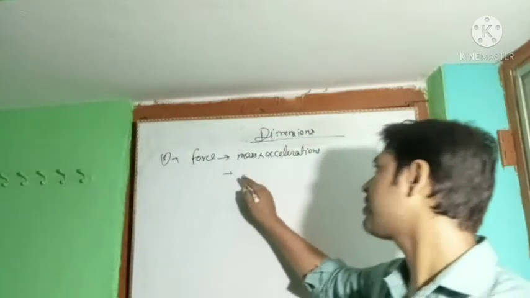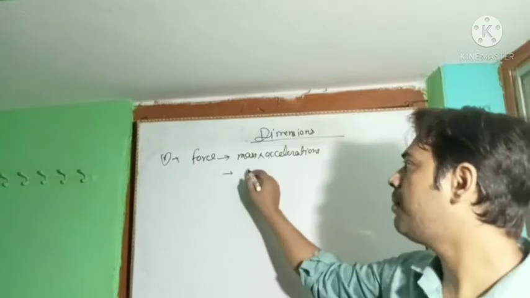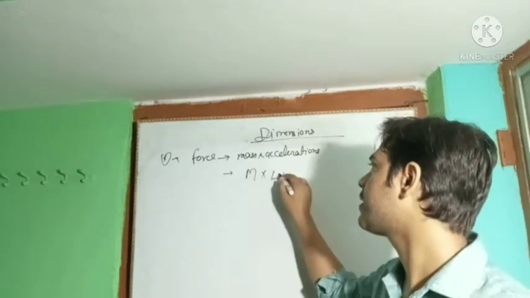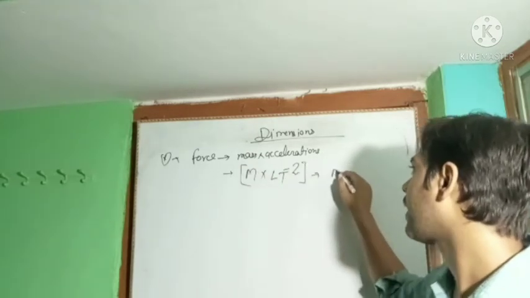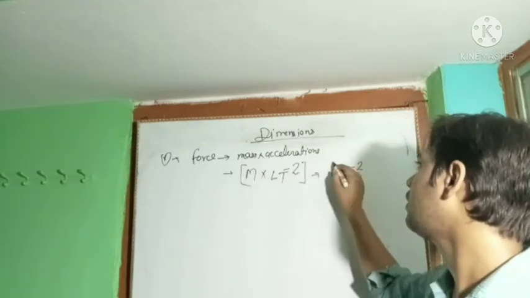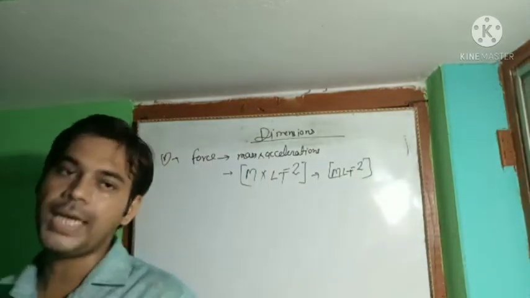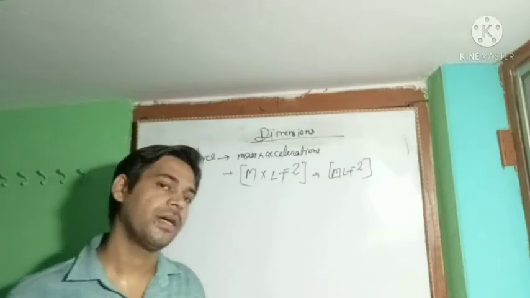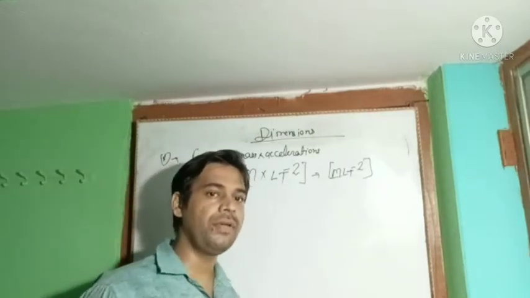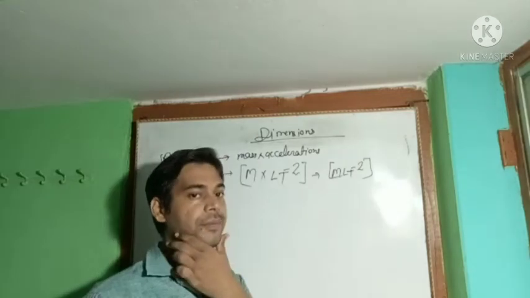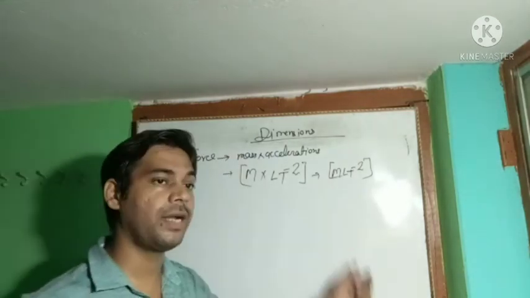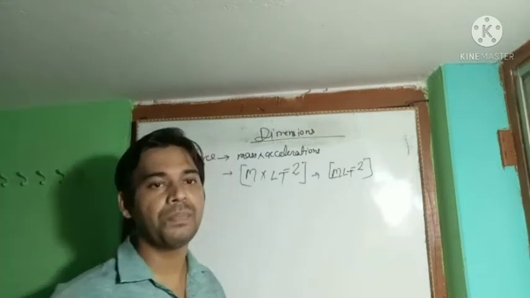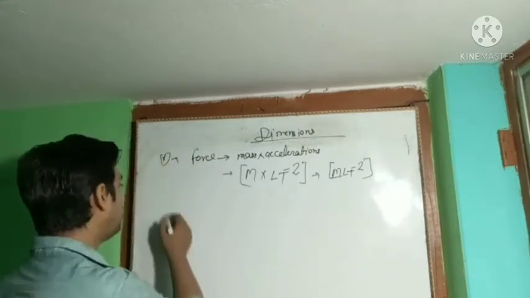So force is mass into acceleration. Mass is represented as M and acceleration is LT to the power minus 2. It gives MLT to the power minus 2. This is the dimension of the force, and it is very important for 11th as well as 12th. So you must remember the dimension of the force. On the basis of it you can find many dimensions if you practice more and more.